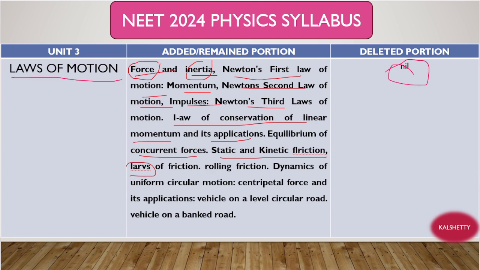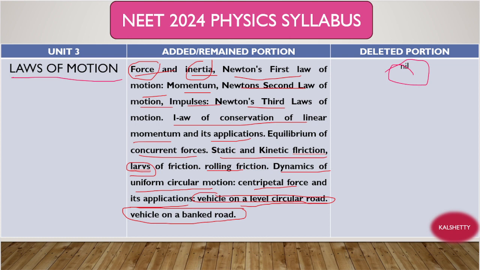Laws of friction, rolling friction, dynamics of uniform circular motion and centripetal force are there and its applications are there. Vehicle on a level circular road is there. Okay, and vehicle on a banked road is there. I think in theory these topics are removed, but in NEET these topics are there. You remember these topics, right?